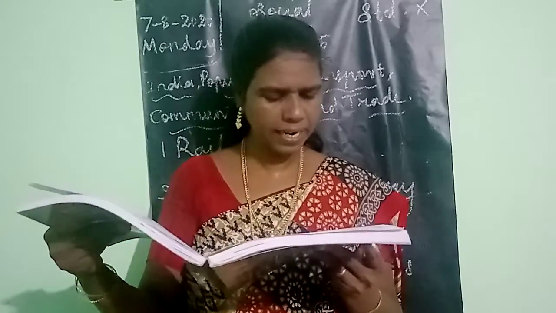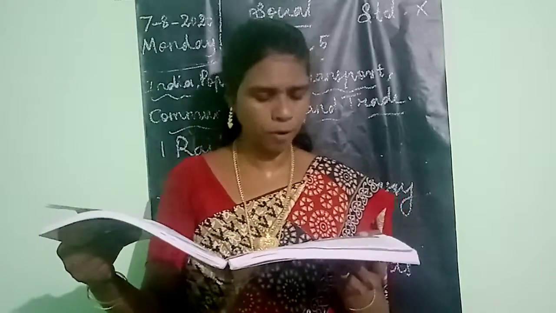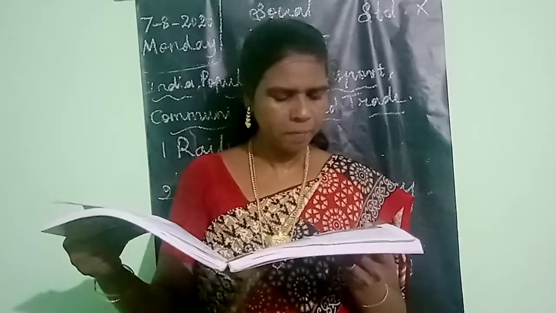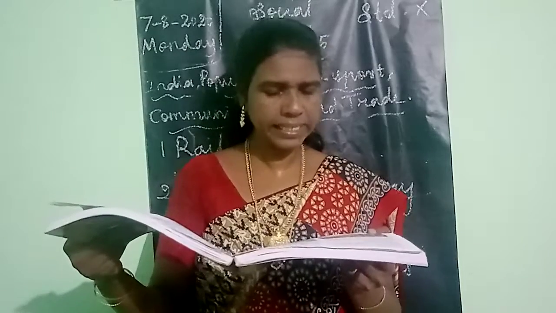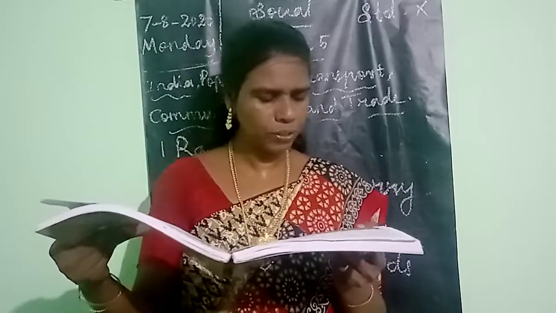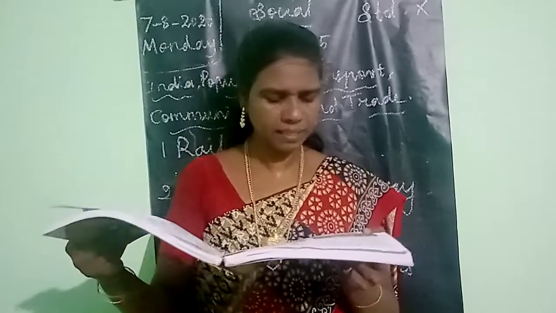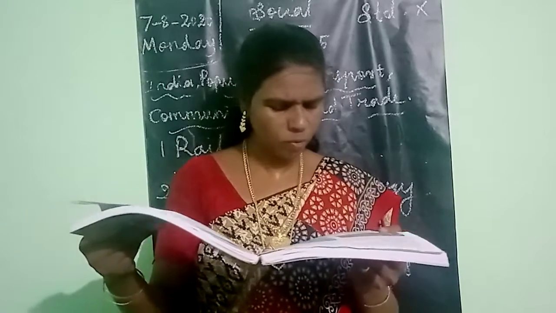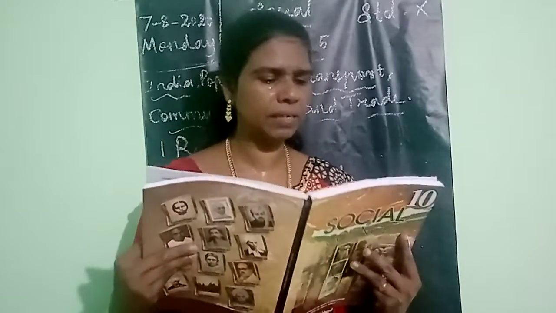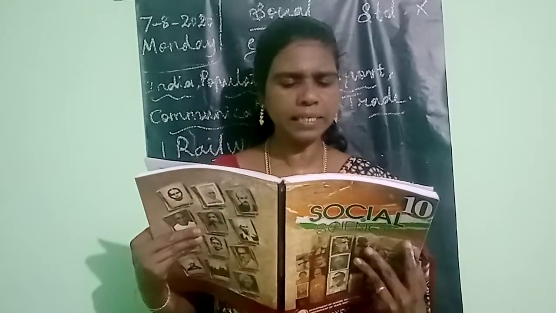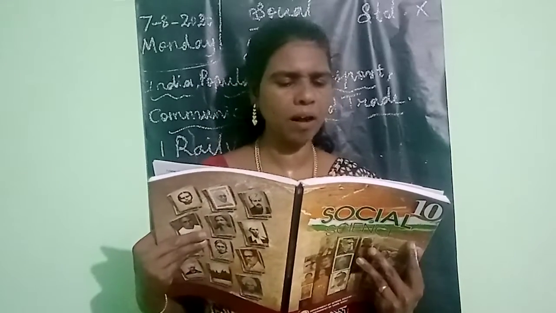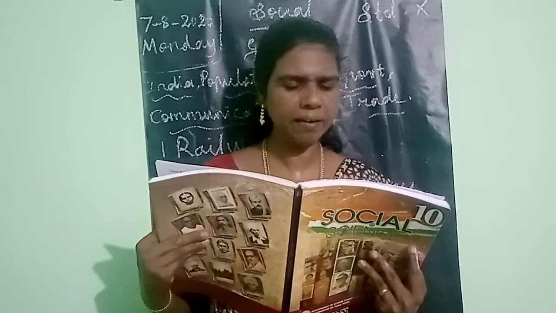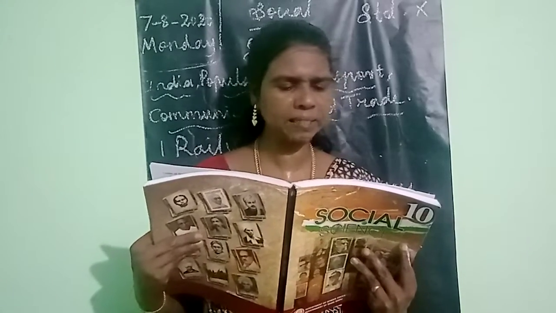Then 4 or 5 lines after, it promotes national integration by bringing people together. The next sentence: it also promotes trade, tourism, education, etc. Then: railways help in the commercialization of the agriculture sector by facilitating the bulk movement of perishable goods. Its role in transporting raw materials to industries and finished goods to markets is invaluable.